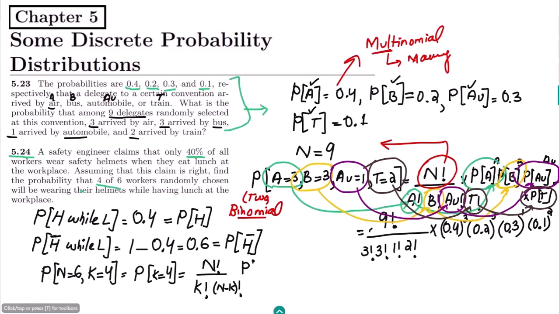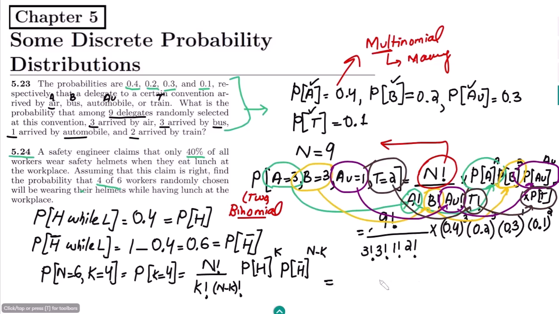So the probability that k persons wear the helmet while having lunch is the probability of H raised to the power k, and also the probability of H prime, which doesn't wear the hat, raised to the power n minus k. Let me put these values.